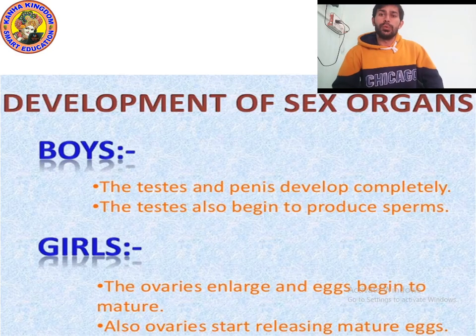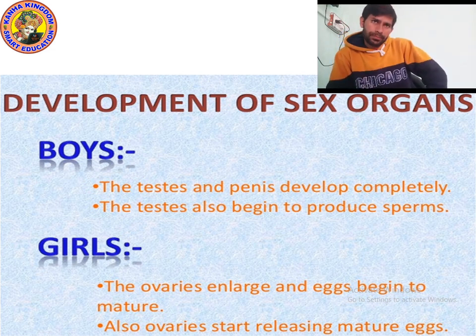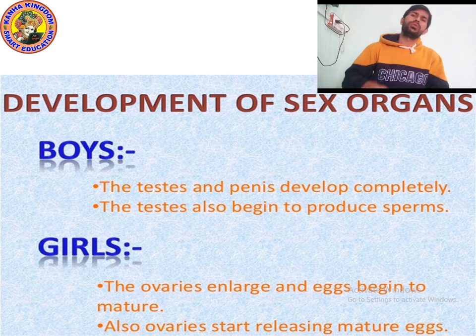Class 8th. So we have been studying chapter number 10, reaching the age of adolescence. We are studying the topic puberty, changes at puberty. You already know the meaning of puberty.